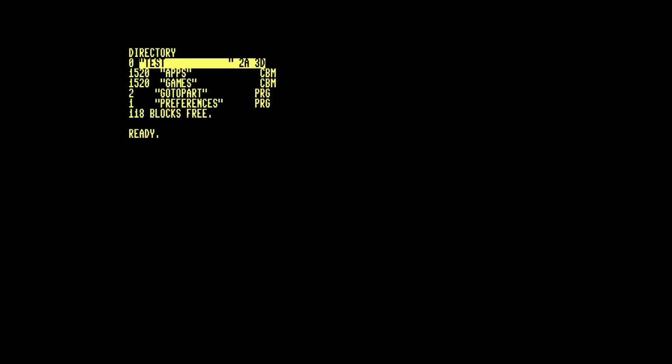Okay, here's the directory on my 1581 disk. You can see here I've got two subdirectories called apps and games, and in my root directory I've got GOTOPART, and that's the one I'm going to run now.